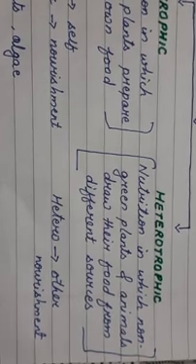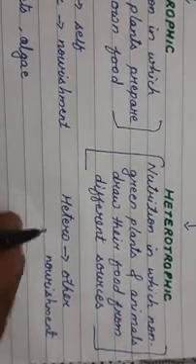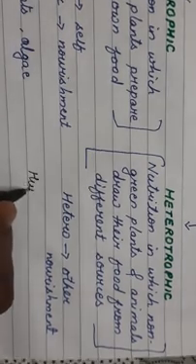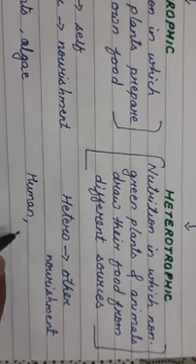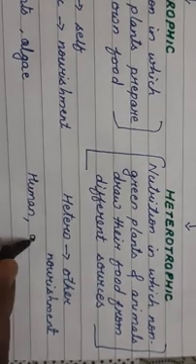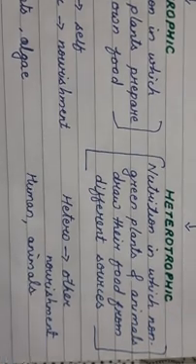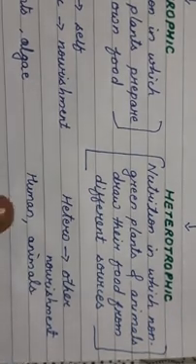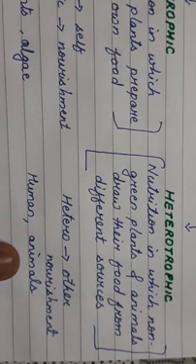Can we prepare our own food? We human beings cannot prepare our own food. We have to depend on plants for our food. In the same way, animals also depend on plants for their food. So we all are heterotrophic organisms. Human beings and animals are all heterotrophic organisms.